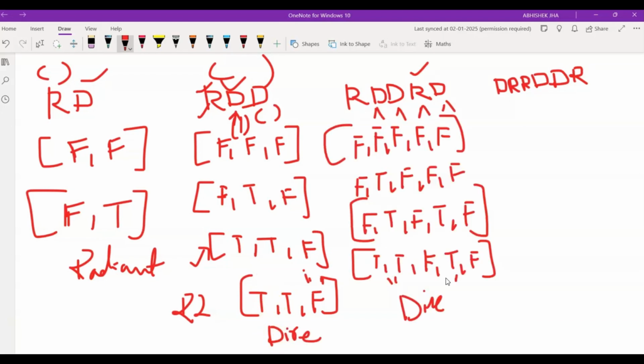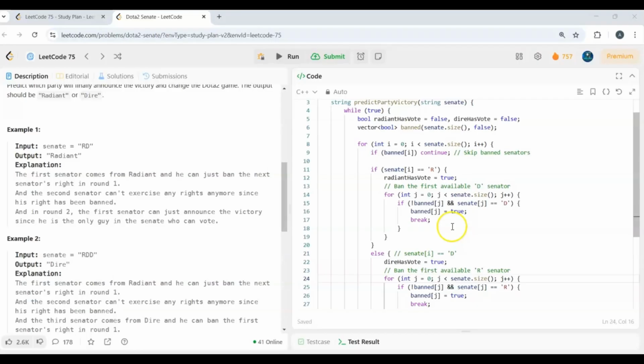Let's quickly move on to the code of our brute force approach, submit it, see whether it gets accepted or not, and determine its time complexity and space complexity. So here's the code for our brute force approach. Here I've taken a while loop and it runs until any of these conditions fails. I have also taken two variables, radiant has vote or not and dire has vote or not. I have also taken the vector of bool banned, which is initially false, as each and every senator has the right to vote at the beginning of the round.